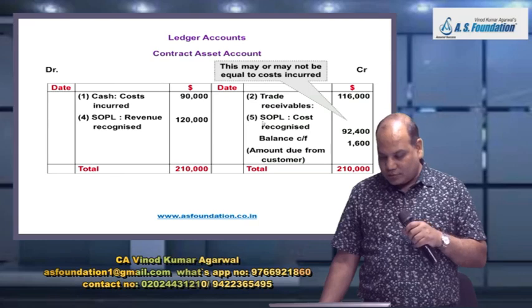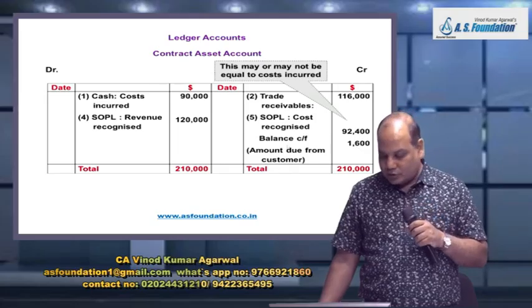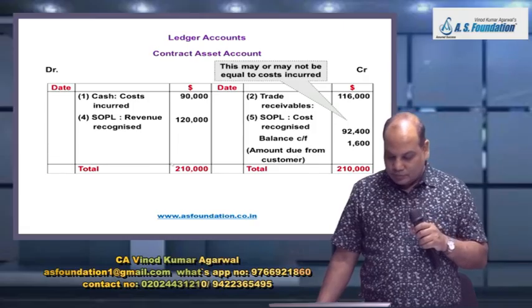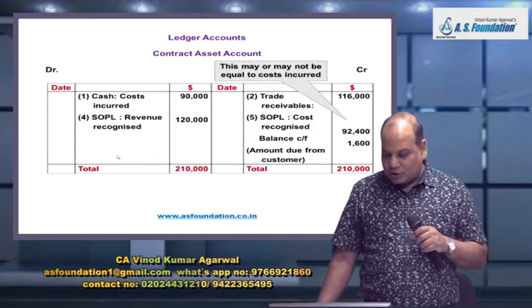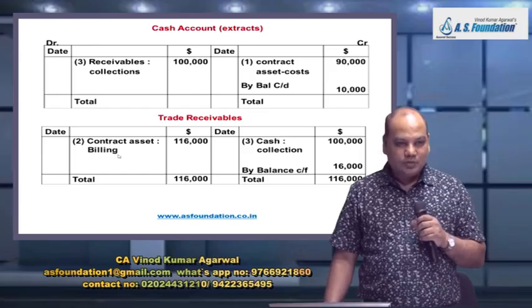Cost recognized by SOPL, cost recognized 92,400, and by balance carried forward 1,600. This is called gross amount due from customer. It can be a balance on this side also. Then they will call it gross amount due to customer.